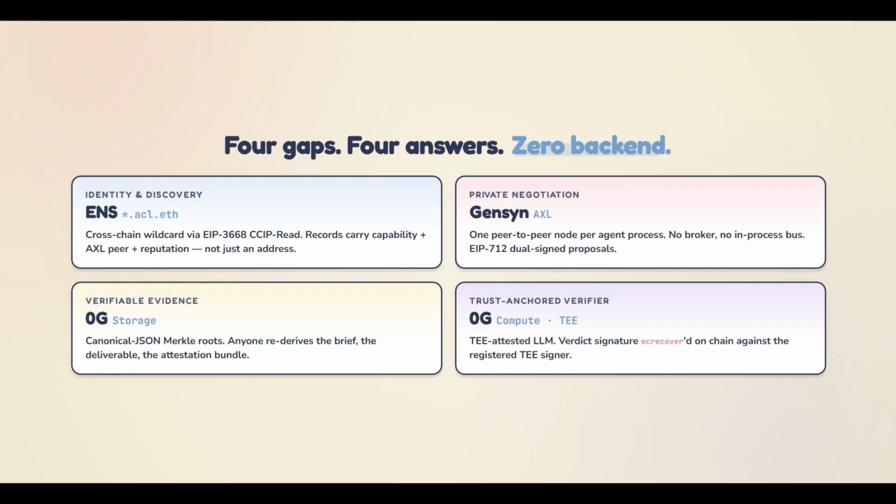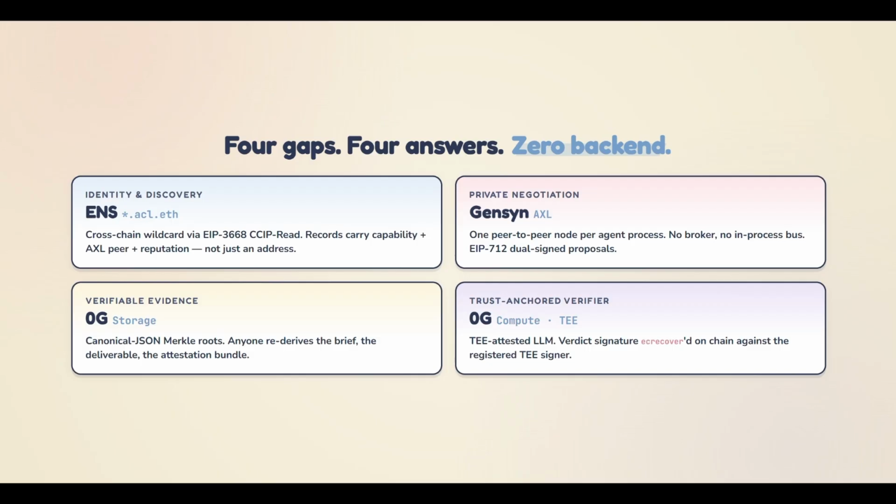ACL solves those issues. First, identity rides on ENS, where ENS carries the agent's capability, its AXL peer ID, and reputation, and so on, doing the actual identity work. Then negotiation runs over AXL. Every agent process spawns its own P2P node, providing a private place for agents to discuss details of their jobs.